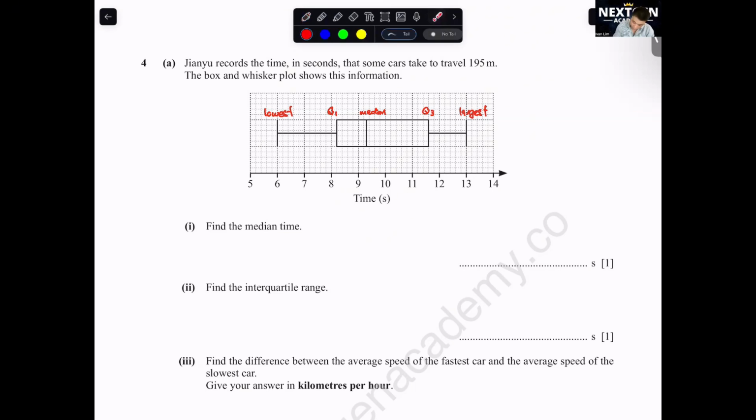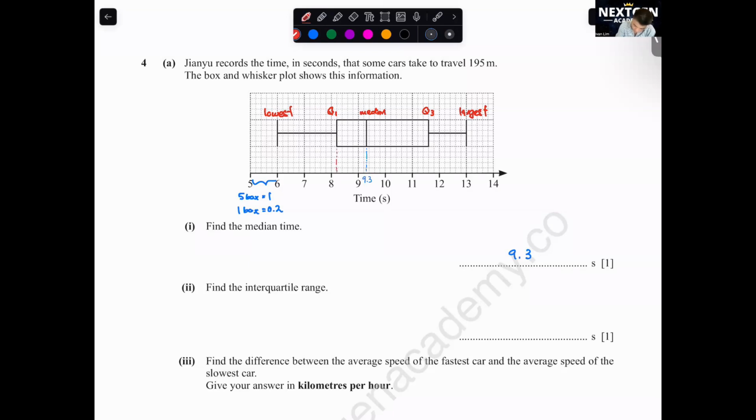Okay, median. How do we read the values here? We first have to define how much one box represents. Okay, 5 boxes is equals to 1. So 1 box is equals to 1 over 5, which is 0.2. Okay, so the median, you cannot roughly estimate. You got to read it to the dot. This one. What is this value here? 9.2, 9.3. Okay, half a box is 0.1. So this is 9.3.